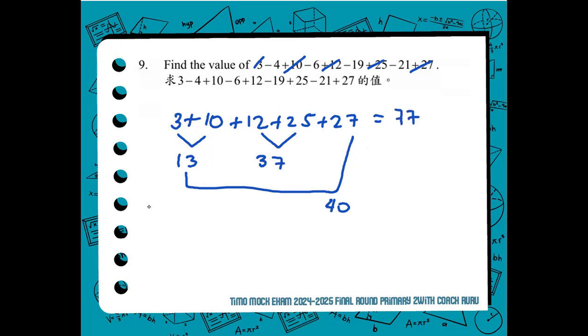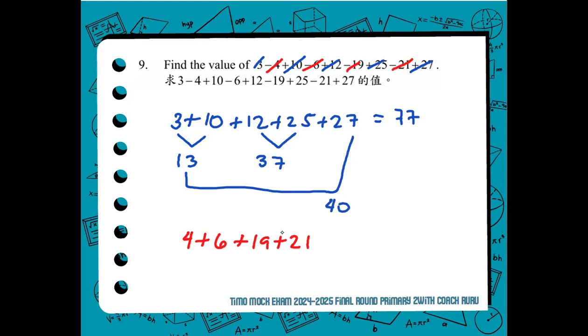Next, what about the fruits that you gave away? So the minus 4, 6, 19, and 21. Yes, we add them because as we add them, it's easier to subtract the total from 77.